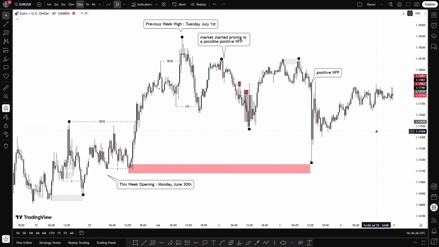I'm going to make first a fundamental review and then a technical review on EURUSD, because this is the only pair that I've traded this week. So we're gonna stay only on EURUSD. First of all, my fundamental expectation for EURUSD during this week. I generally expected a bullish EURUSD, and here are the three reasons why I expected this move.